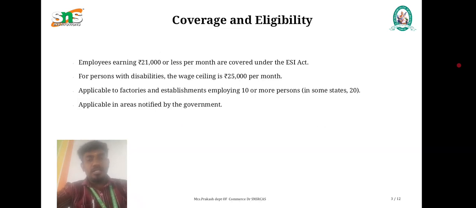Coverage and eligibility. Employees earning 21,000 or less per month are covered under the ESI Act, and for persons with disabilities the wage ceiling is 25,000 per month. It is applicable to factories and establishments employing 10 or more persons, in some states 20, and applicable in areas notified by the government.